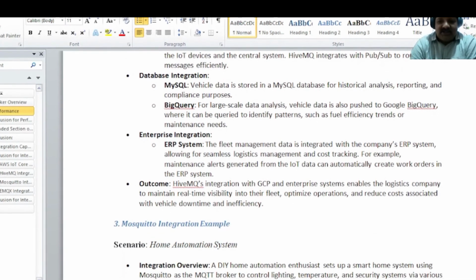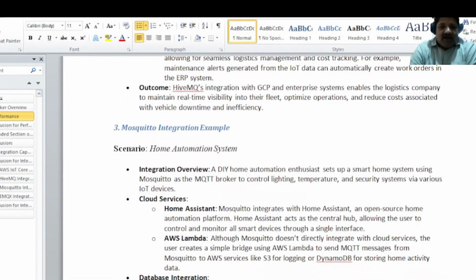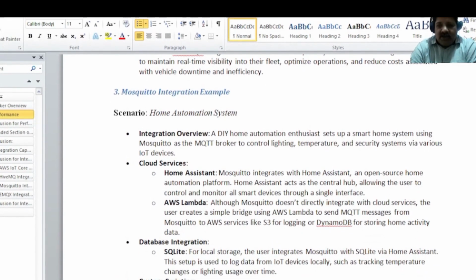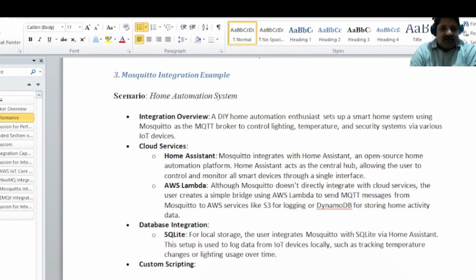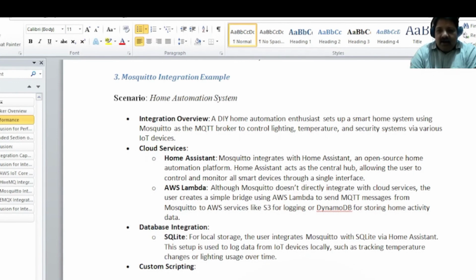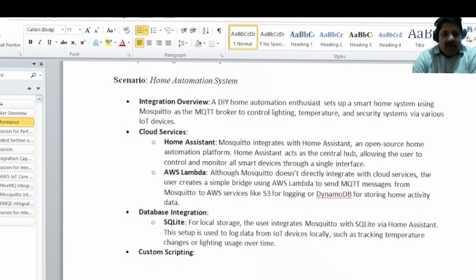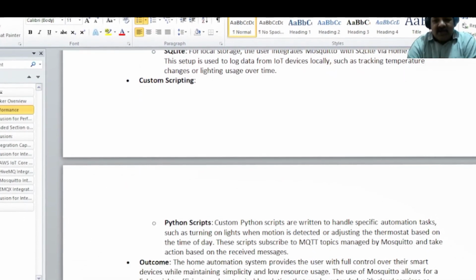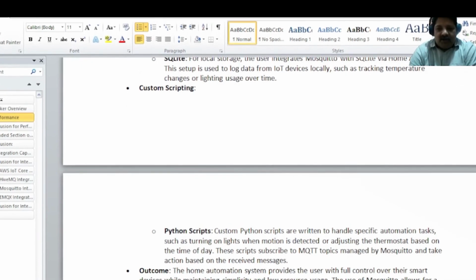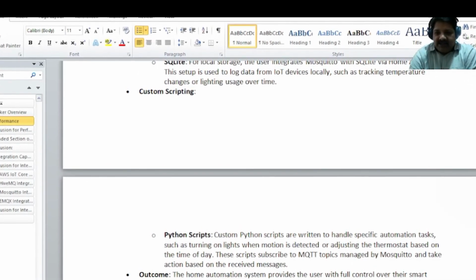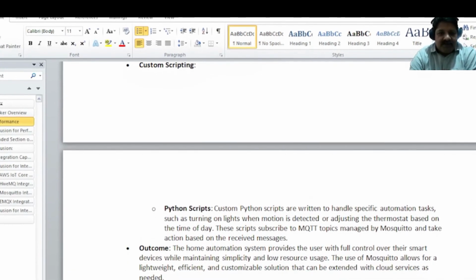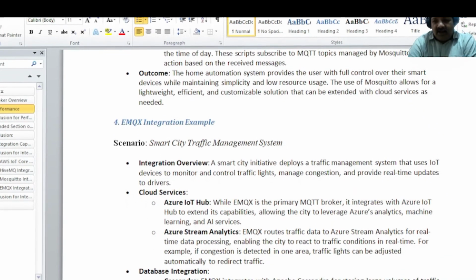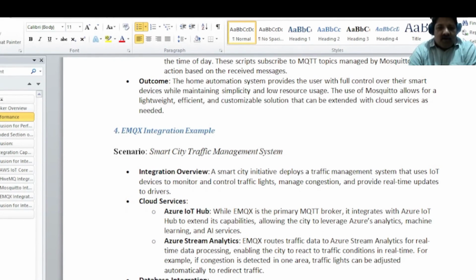Then you have the home automation system, which I have discussed. Normally Mosquitto is used for home automation systems. You can do cloud-based integration and custom scripting. You can use scripts to automate some of your processes and handle specific automation tasks. The Python scripts can be developed for any of the brokers. That feature is there for all.